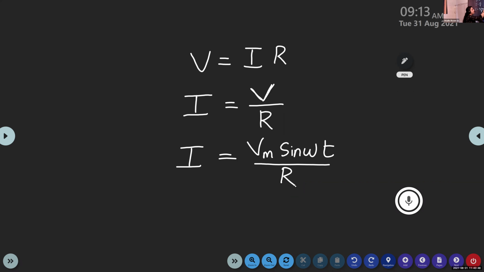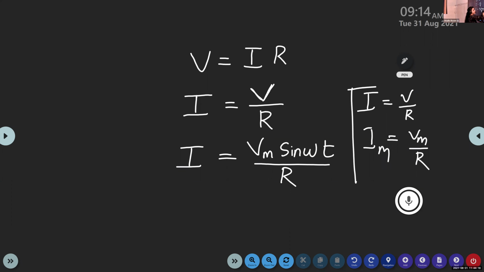And we know that I is equal to V by R. Similarly, what about Vm by R? If I is equal to V by R, then Vm by R, for the maximum peak voltage, is Im, the maximum peak value of the current.